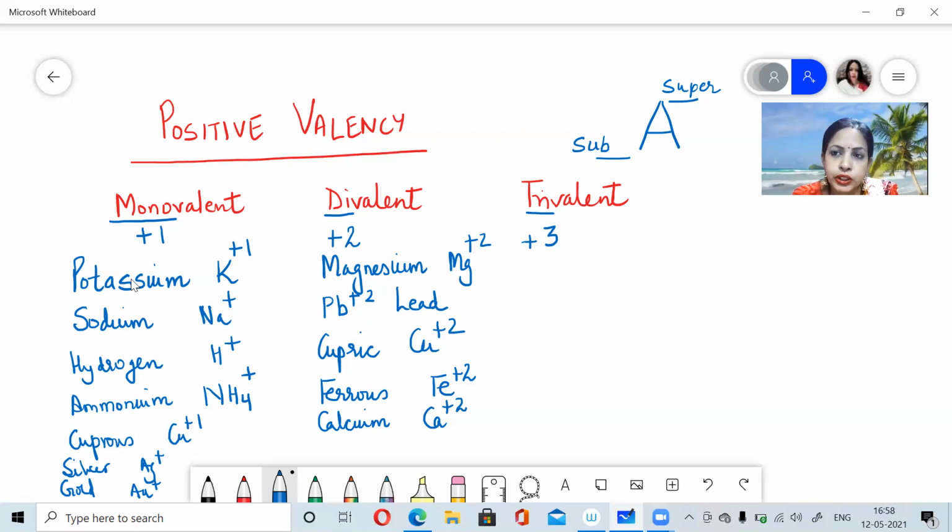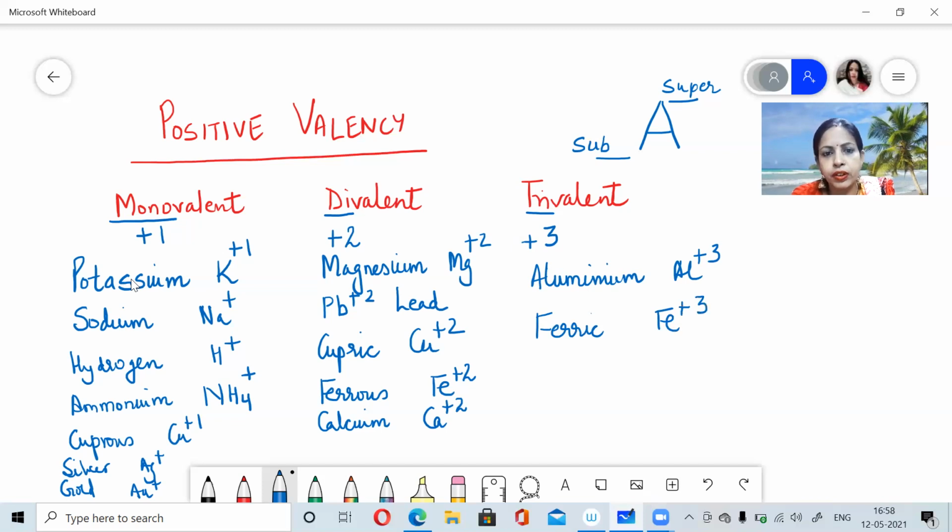Now comes your trivalent. Trivalent means +3 positive valency. +3 means that the atom has lost 3 electrons to complete the stable configuration. So here for +3, you have aluminium, Al plus 3. Again, your iron also shows variable valency. So it is Fe plus 3. So this is the valency chart for your positive ions, that is the cations. And as I said, don't forget your cations are the first name.